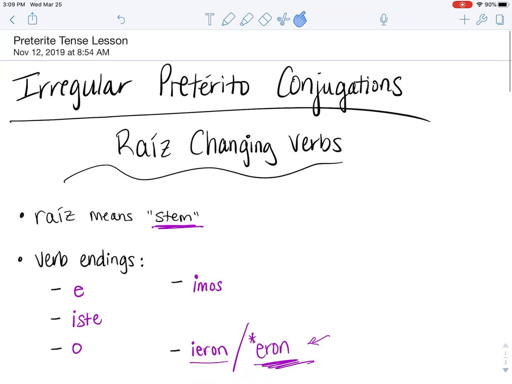So that is these raíz changing verbs in a nutshell. We'll be getting some practice with them and getting to learn the stem changes as well as the endings that go on them. We'll get some practice with that and then move into using them in context of a sentence.